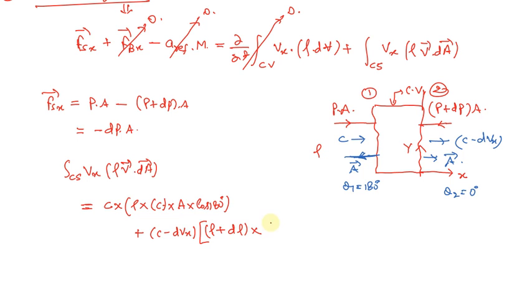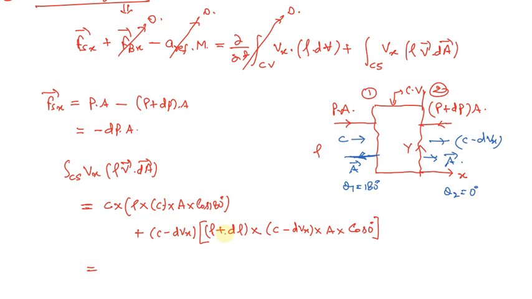So we write c minus dvx into the area, which is still A into cos 0, because the angle between them is equal to 0.